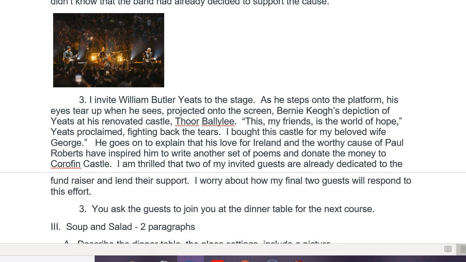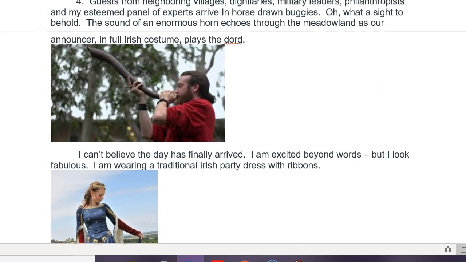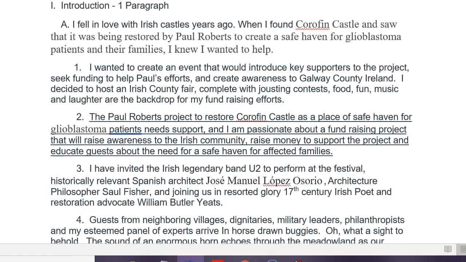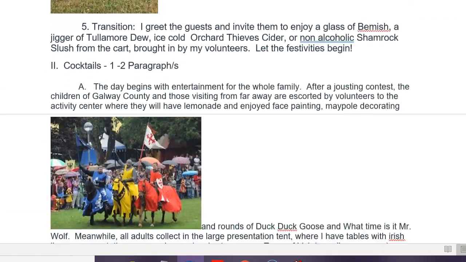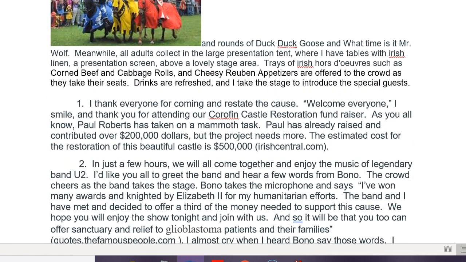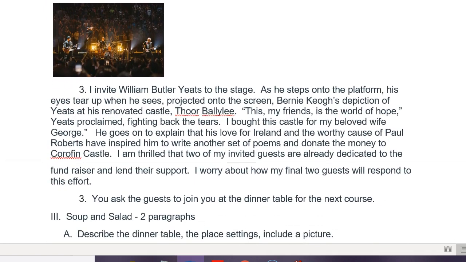Here's the interesting thing about William Butler Yeats. As you can see in my essay, everything is color, isn't it? I don't have any black and white pictures in this entire essay, and I'm not going to start now. So I have to be clever. And I think, how can I get a picture of William Butler Yeats home from the grave and get his picture included in this outline?